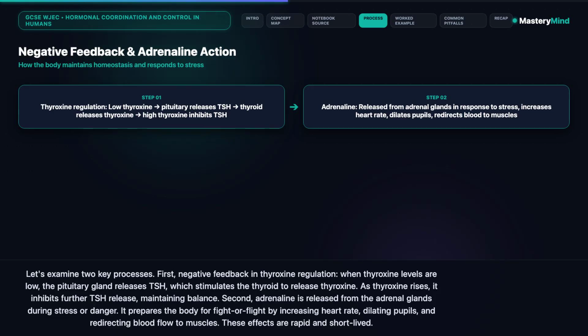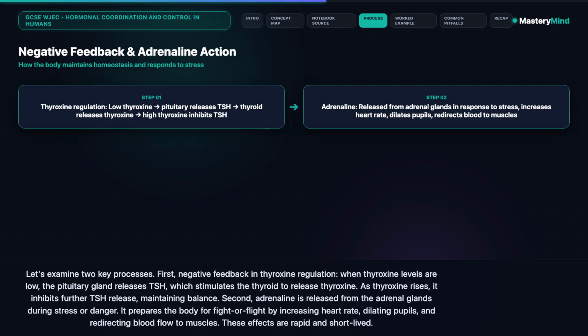Second, adrenaline is released from the adrenal glands during stress or danger. It prepares the body for fight or flight by increasing heart rate, dilating pupils, and redirecting blood flow to muscles. These effects are rapid and short-lived.